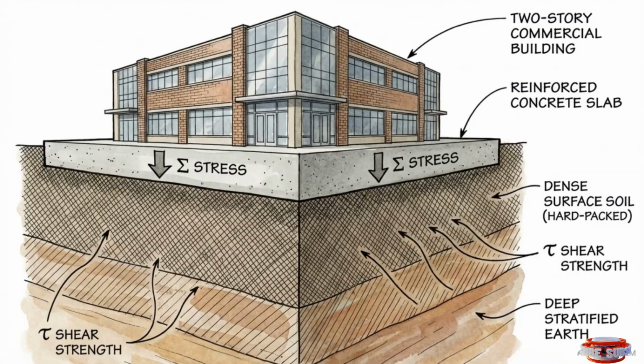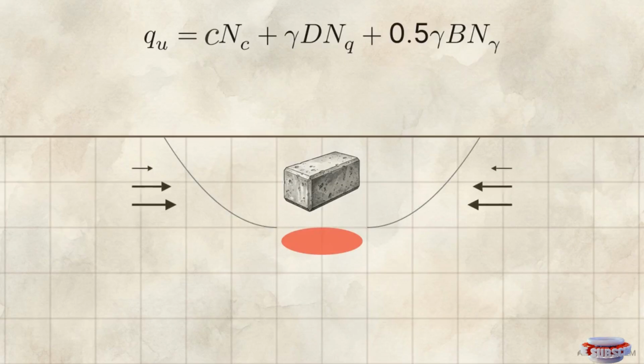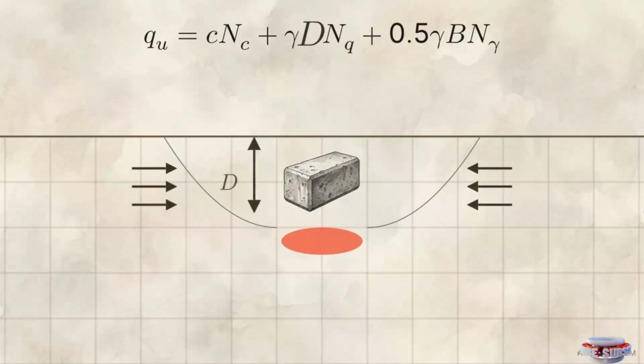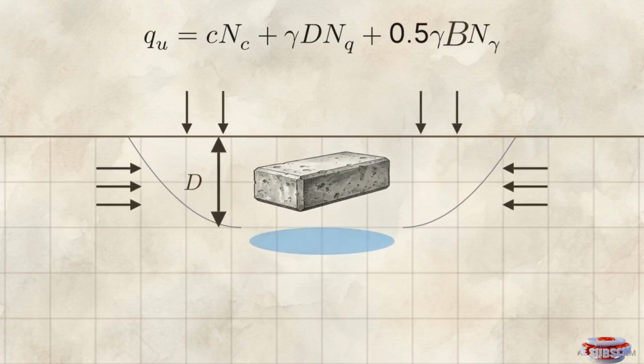When the near-surface soil possesses a shear strength that comfortably exceeds the downward stress of the proposed building, engineers deploy shallow foundations. Terzaghi's ultimate bearing capacity equation sizes shallow foundations to prevent soil failure. The first term, C, represents soil cohesion resisting outward force. Depth, D, uses backfill weight to press down and lock soil in place. Width, B, geometrically spreads the load, lowering contact pressure.